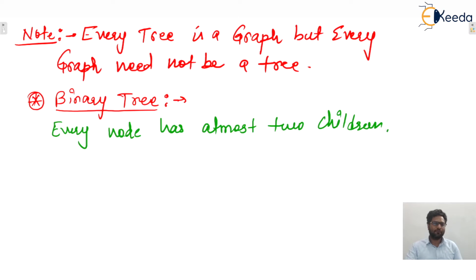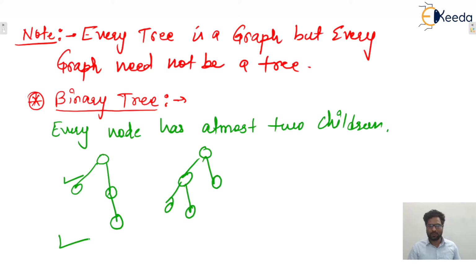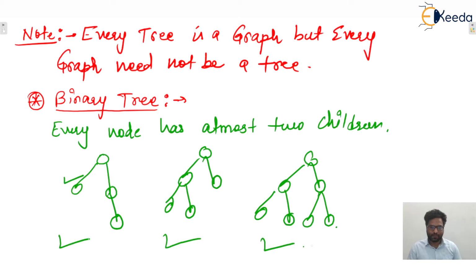If every node has at most two children in a tree, then that tree is known as a binary tree. Remember, in a tree one root is there, so we need to specify which one is the root. Let's say this one is the root. Is this a binary tree or not? Yes, because every node has at most two children. This one is also a binary tree, and this third one is also a binary tree.